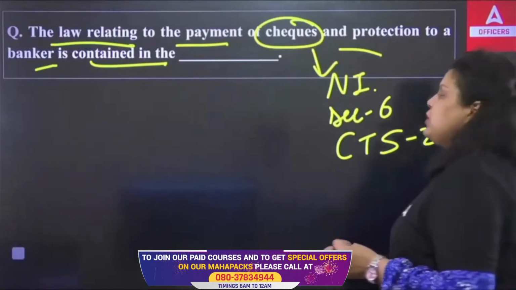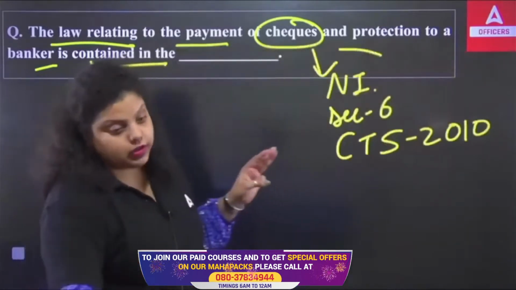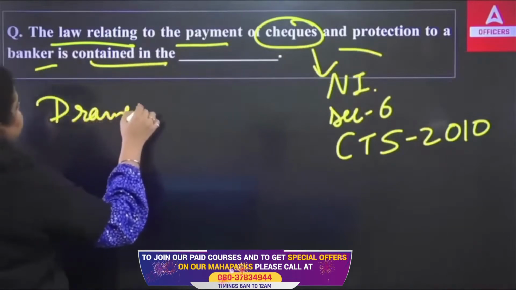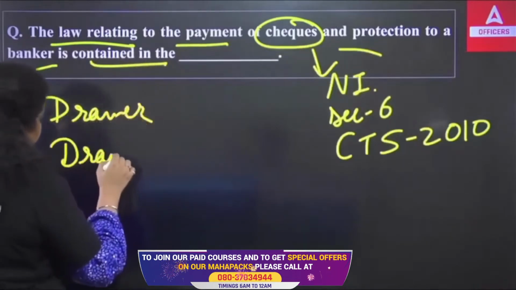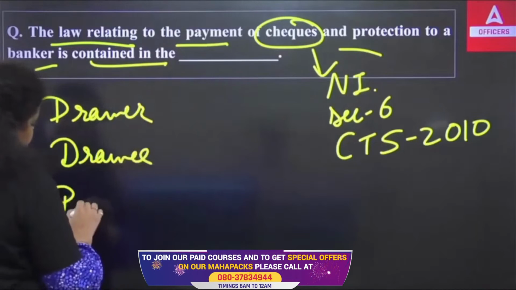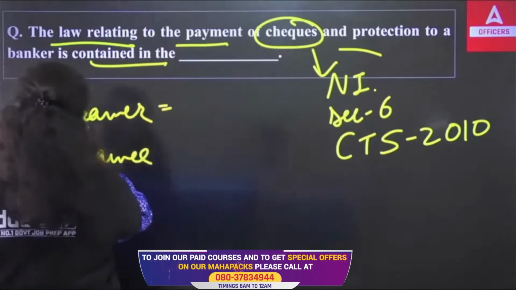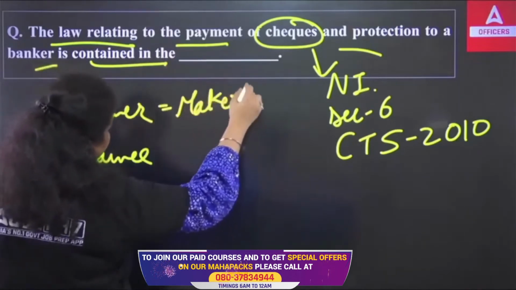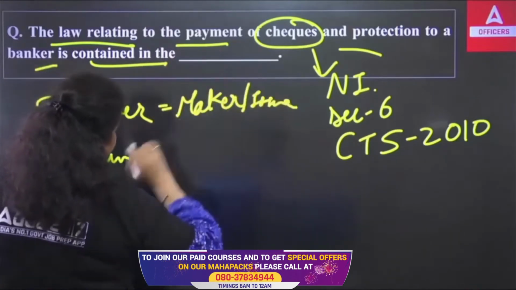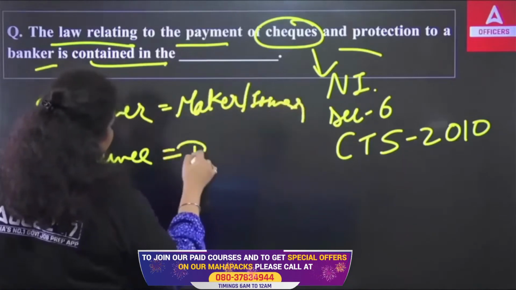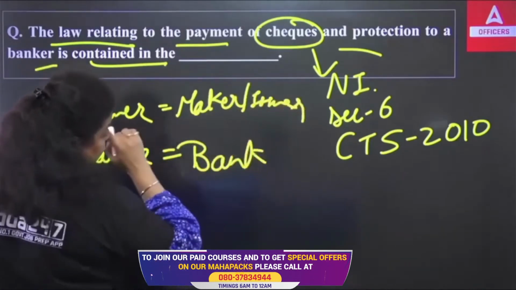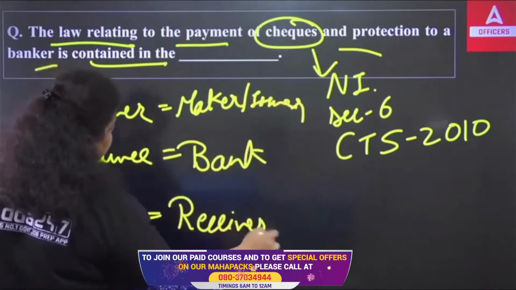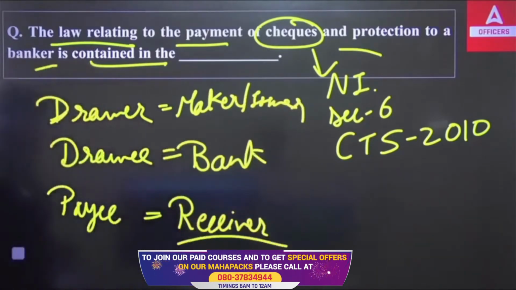And if we talk about the check, there are 3 parties in the check. The first one is the drawer, second is the drawee, and third is the payee. Drawer means the person who is making the check, that's the maker or issuer. Drawee means always a bank, the bank which is going to give you the funding. And payee means always the receiver who is receiving the money of a check. These are the 3 parties.